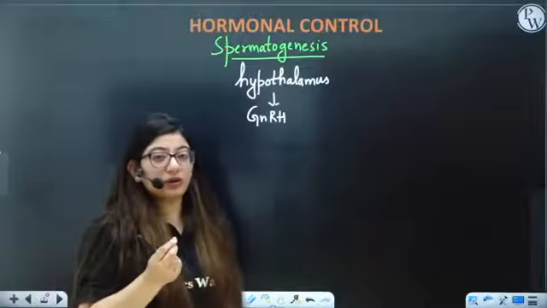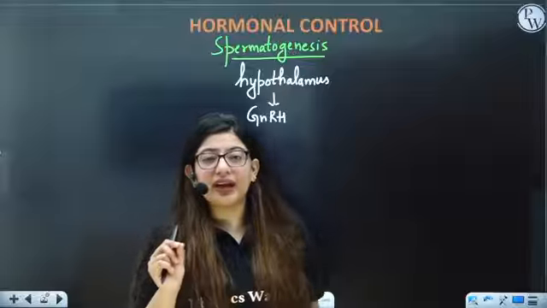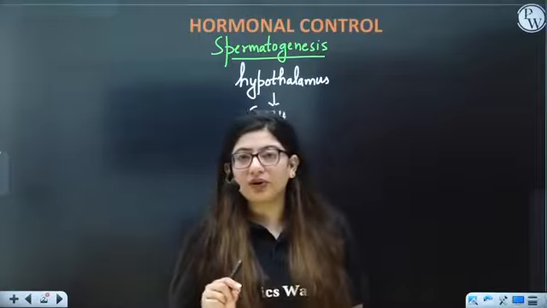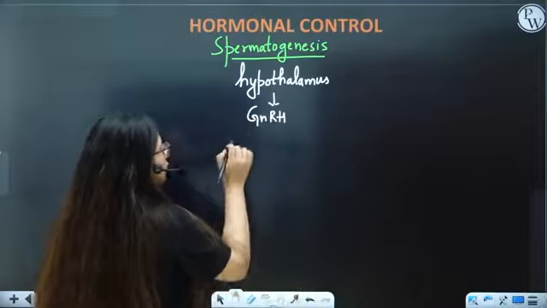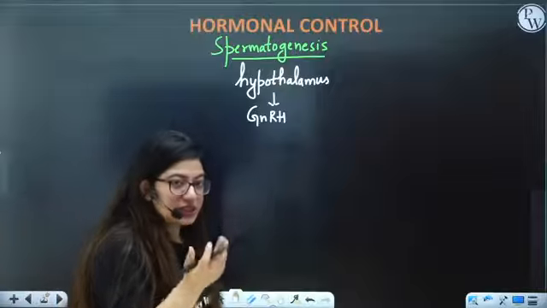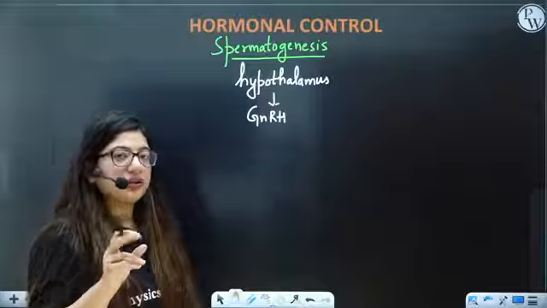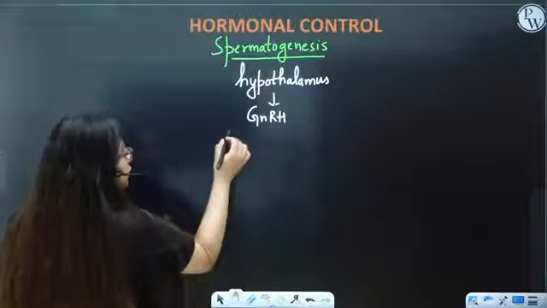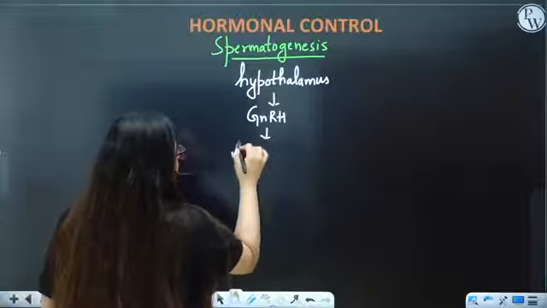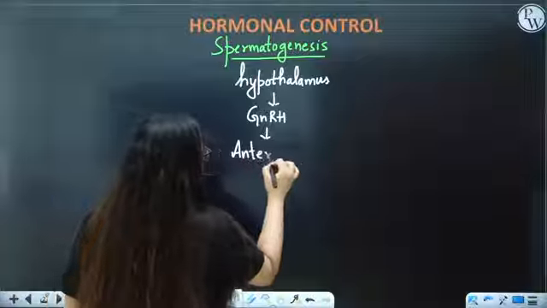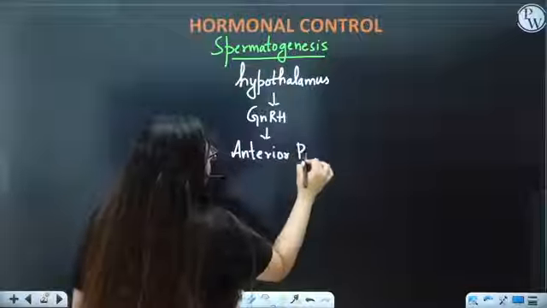Now, what are gonadotropins? The FSH and LH are collectively known as gonadotropins. They are secreted by the pituitary gland, the anterior pituitary. So GnRH will go to the anterior pituitary.